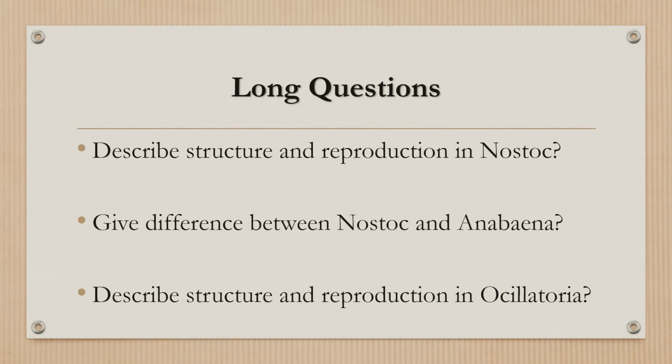Next, here we have the question: describe the structure and the reproduction in the nostoc. For the structure and the reproduction of the nostoc, we have to tell what the structure of the nostoc is. As you know, they are filamentous cyanobacteria, blue-green algae, and their cells are joined one to another end to end. So in this way, nostoc has its structure,